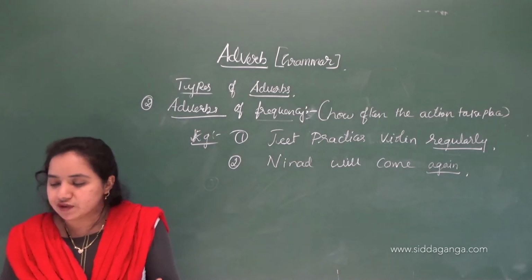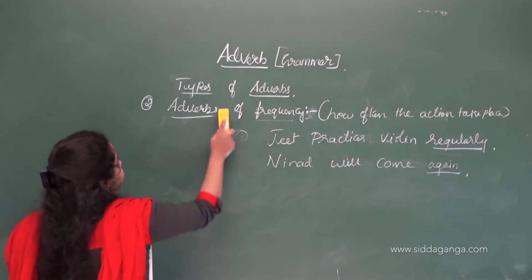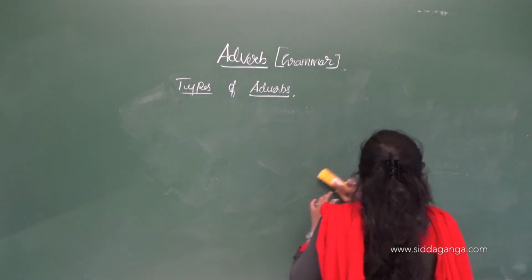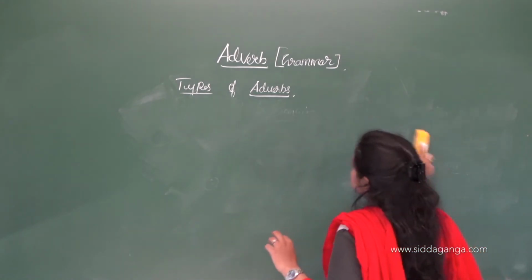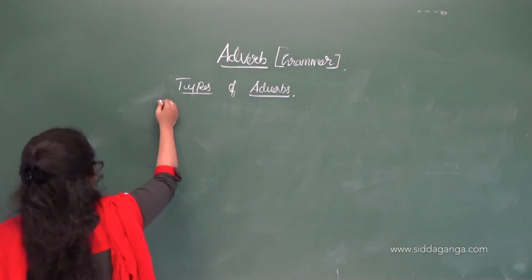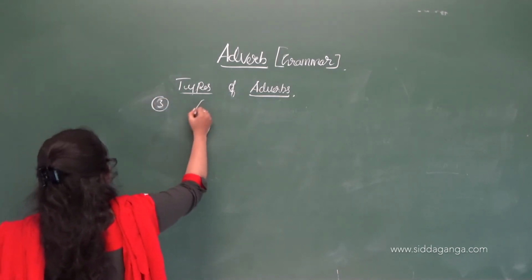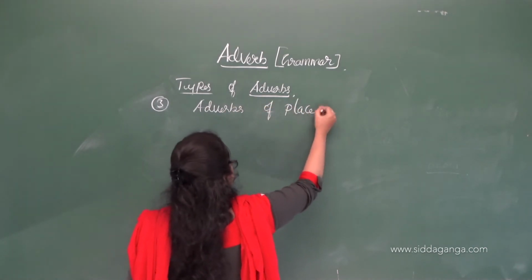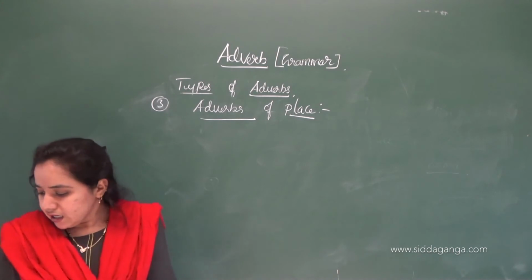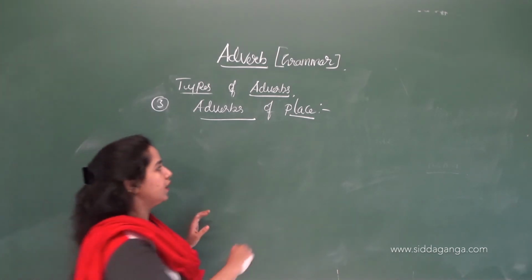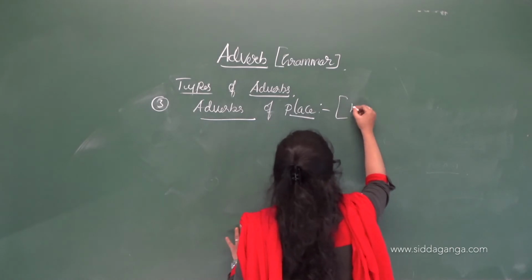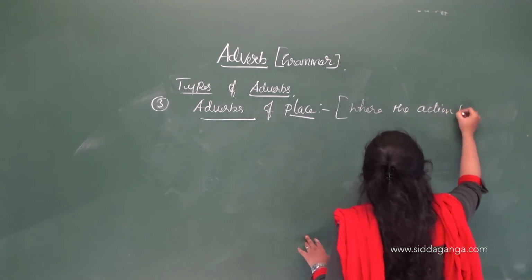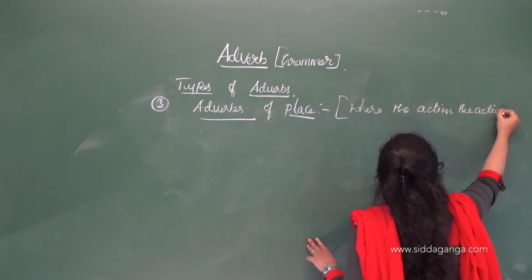So let's move on to the adverbs of place. Adverbs of place tell us where an action takes place. Okay, so this adverb of place tells us about where the action takes place.